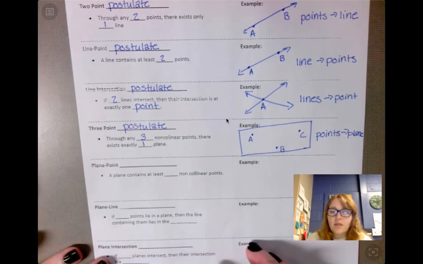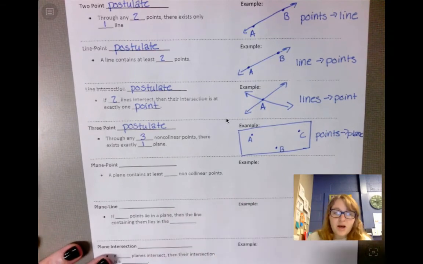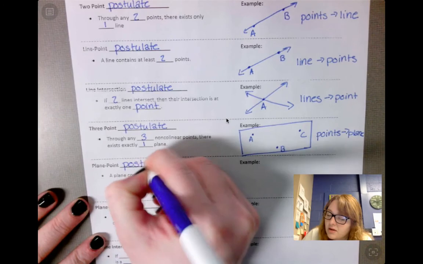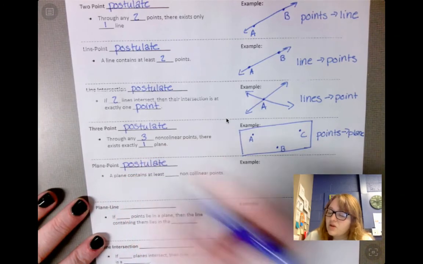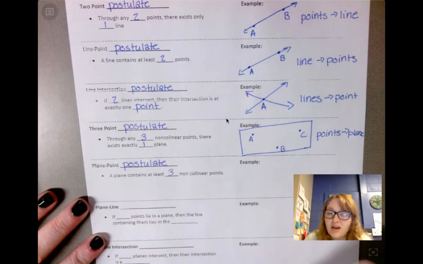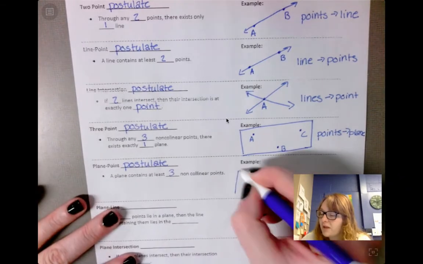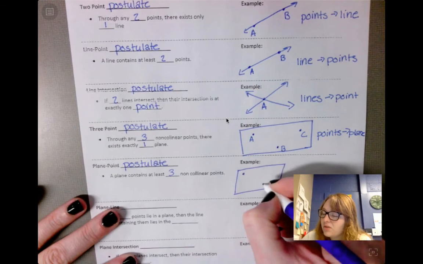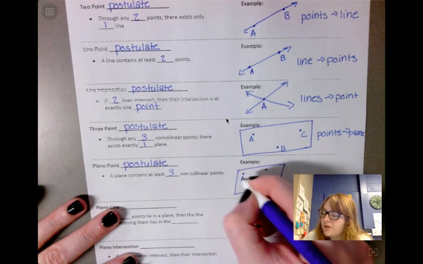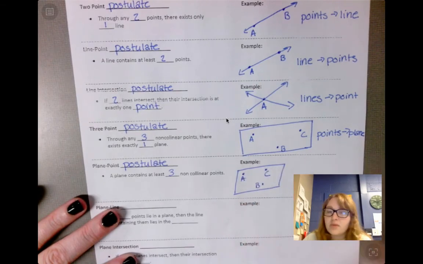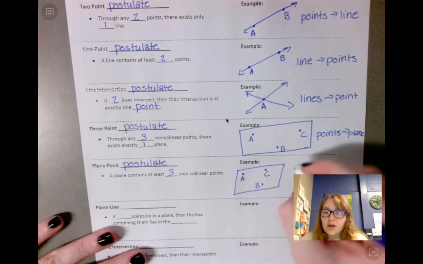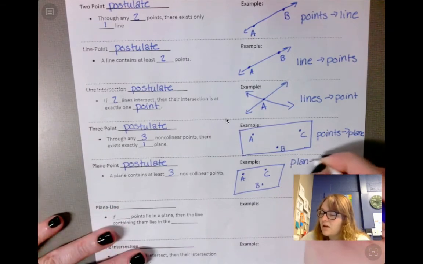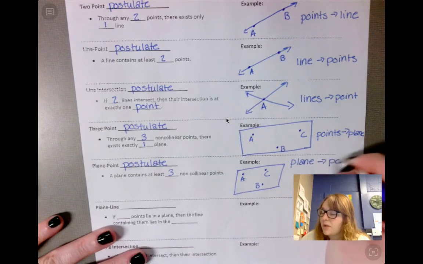The plane-point postulate says that if you have a plane, then you must have at least 3 non-collinear points. So if you have a plane, then it must hold at least 3 non-collinear points. I'm going to label those A, B, and C again. So this one goes from having a plane to getting your points.